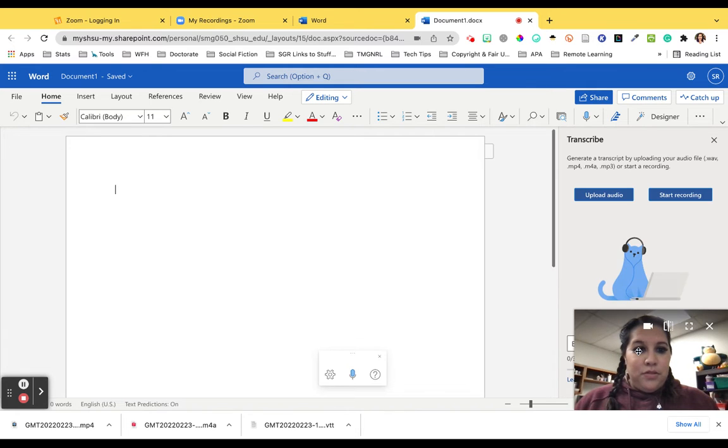Now it's going to pop this window up on the side and it wants you to transcribe. Now you're going to do upload audio. You could also do this during your interview and do start recording, but you're going to go to upload audio. And then from here is where you're going to choose your file. For this one, it's this GMT, bunch of numbers, something, MP4. MP4 is the video. M4A is the actual sound. So that's what I want.